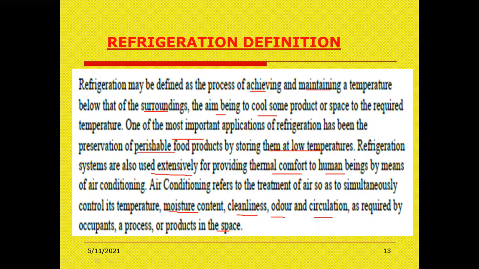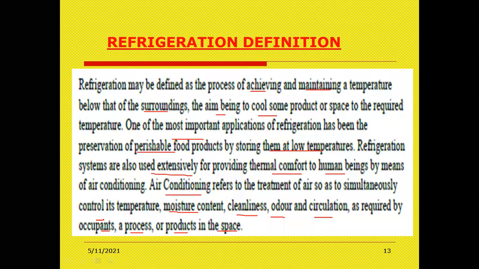So refrigeration, you got the meaning. And what does air conditioning mean? It is the treatment given to the persons or product. See here, a process, occupants, or products in a given space. Space means room, house, cinema theater, shopping complex, cold storage, etc. So how many people are there, for example,